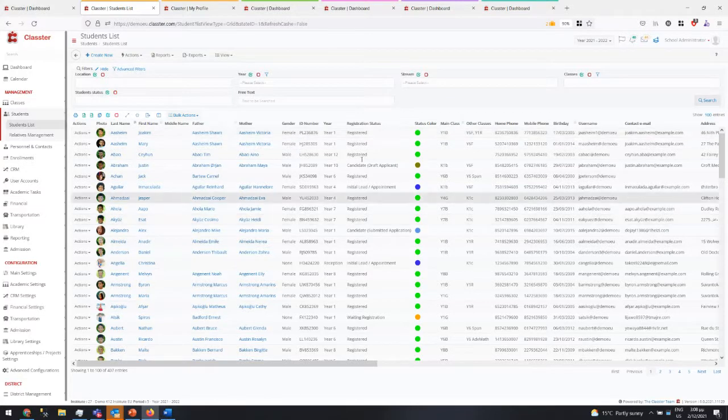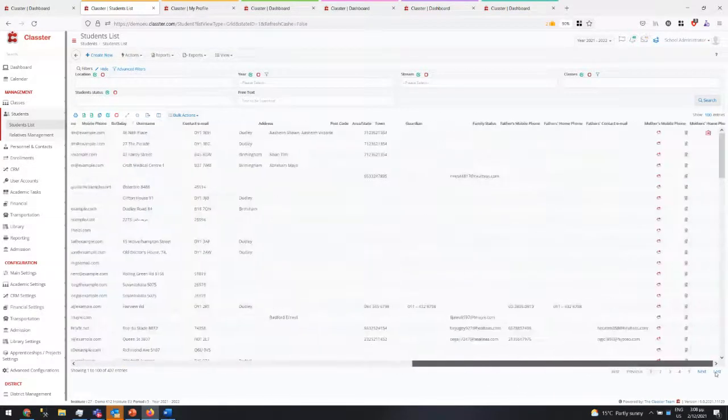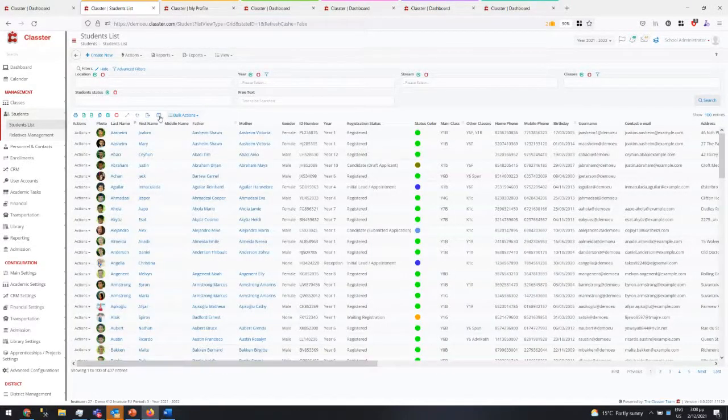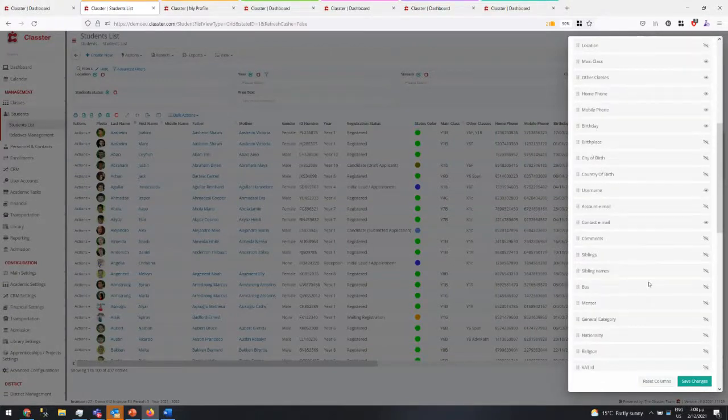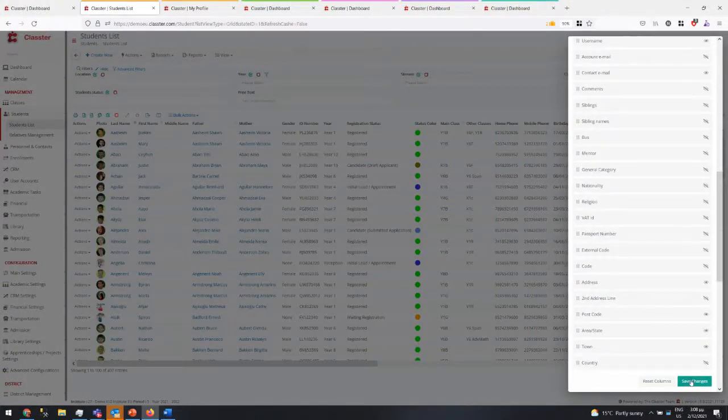Now, when I open this list, you will see I already have a lot of columns by default, and the columns I can see can be modified using this button here. One of the differences you see here is that there is the save button, which will save your preferences in the database. So whenever you log on now to Cluster, even from your home, wherever you are, from a tablet, you will see exactly the same set of columns.